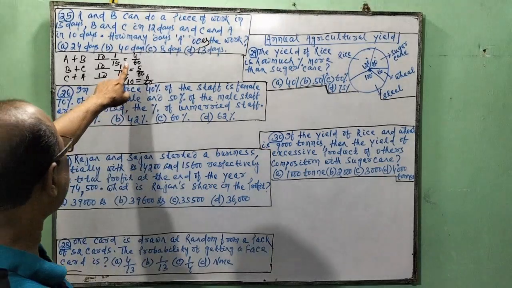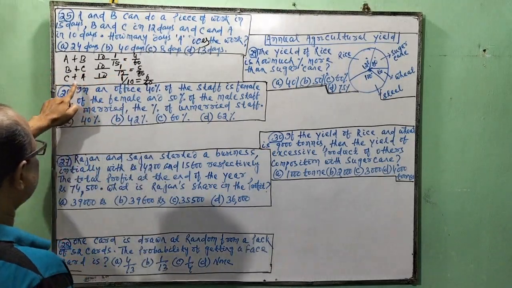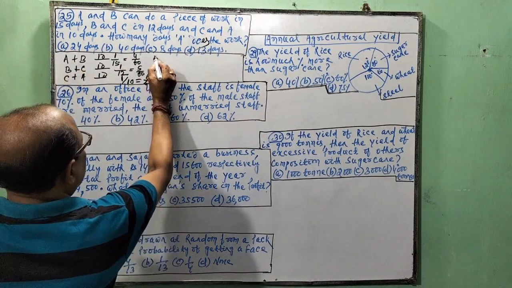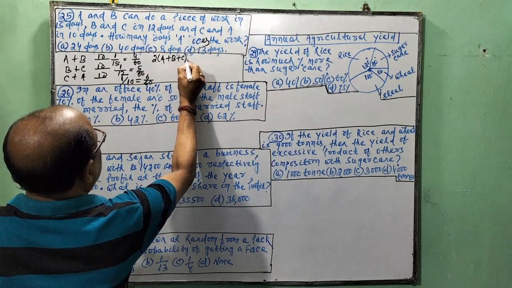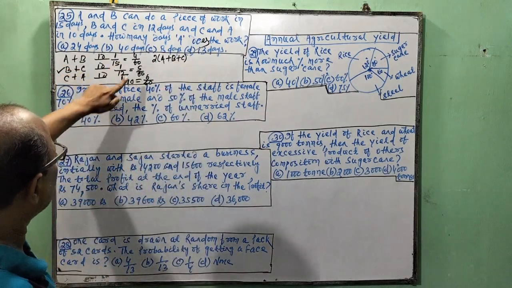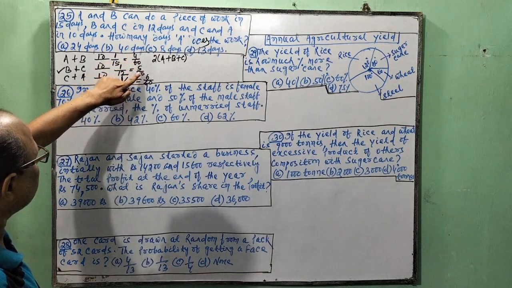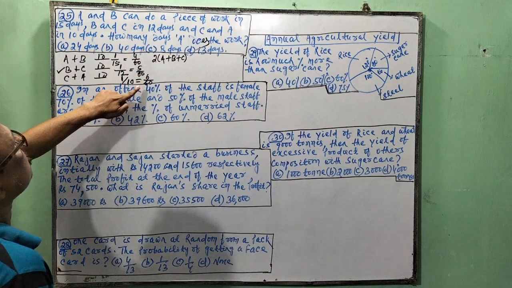So out of 60 parts, A plus B, B plus C, C plus A, if we add them, 2 whole into A plus B plus C has come out from this. And from this, 4 plus 5 plus 6, 15 by 60.